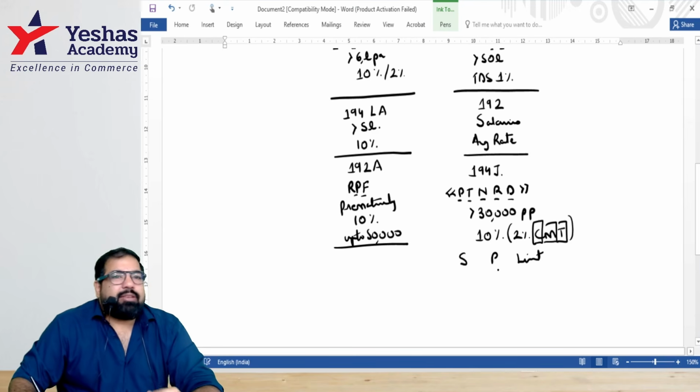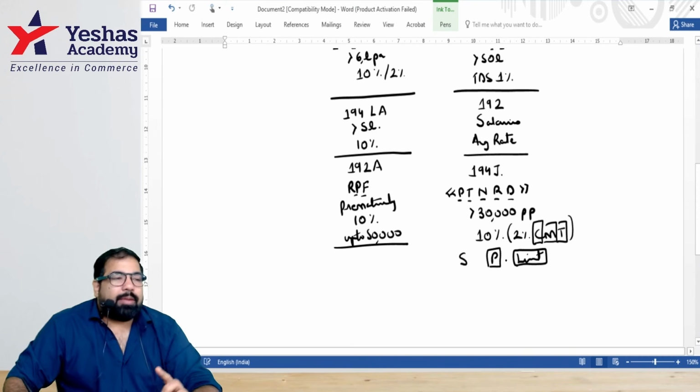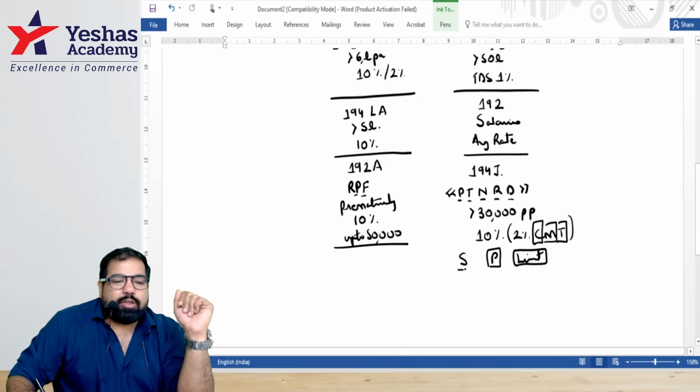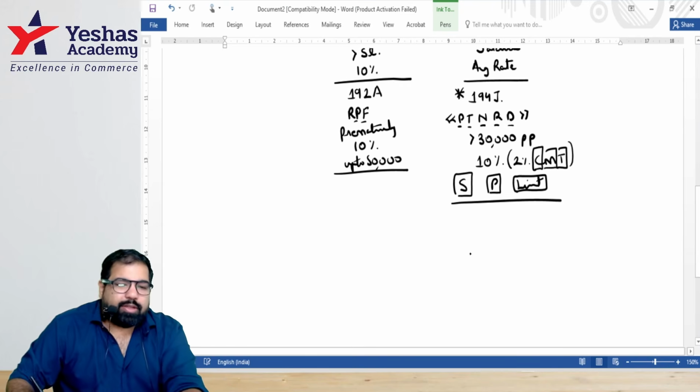And guys, there's a small personal limit. That means in these cases, there will be no TDS limit of 30,000. If it's for what purpose? That means you've engaged a lawyer, but not for your office, but for a divorce case. No TDS. And if you're a small individual, then again you're happy here as well. All right. We go to the next one, guys.